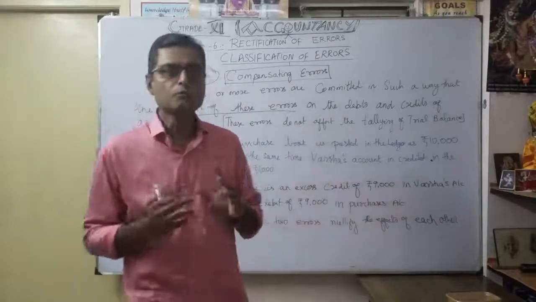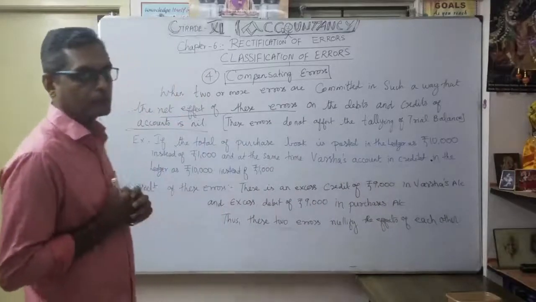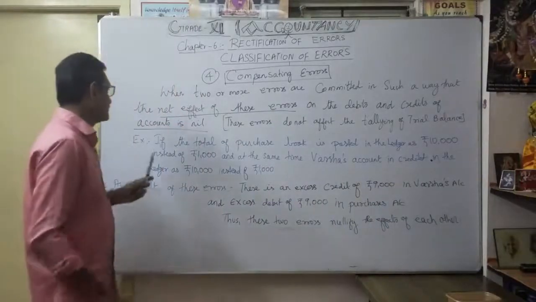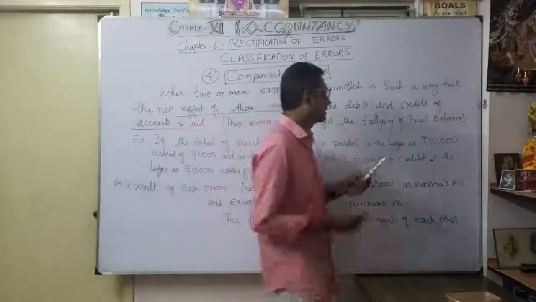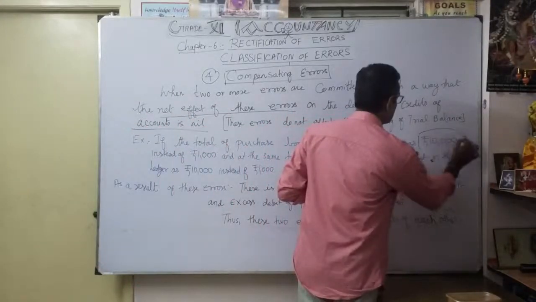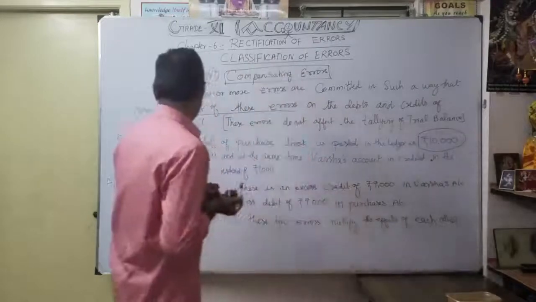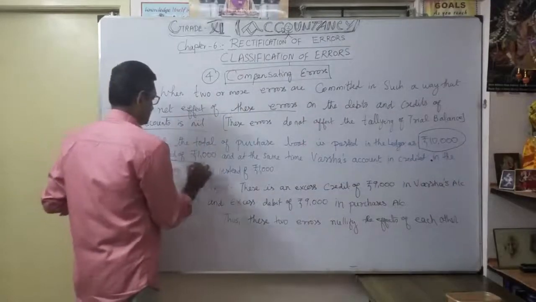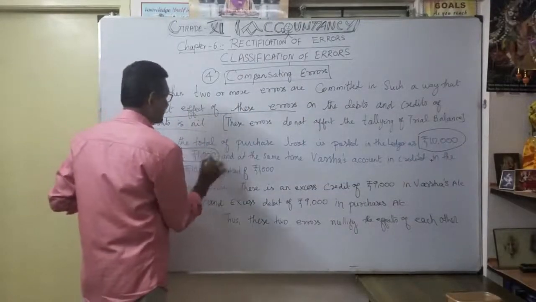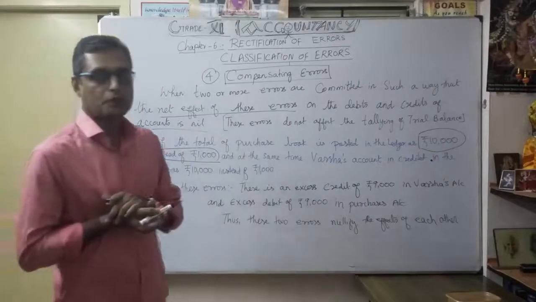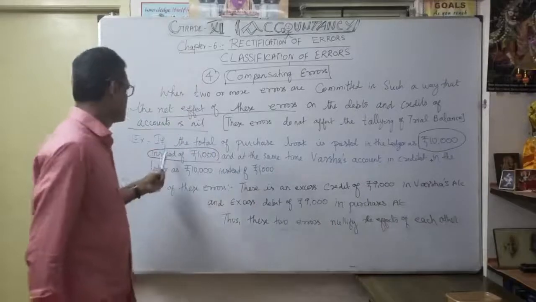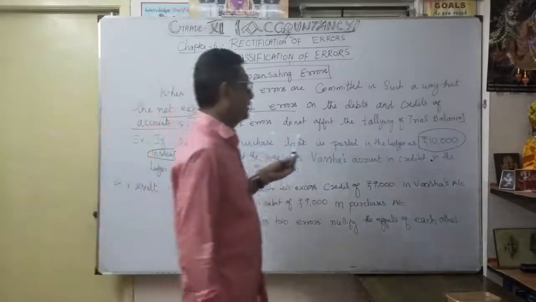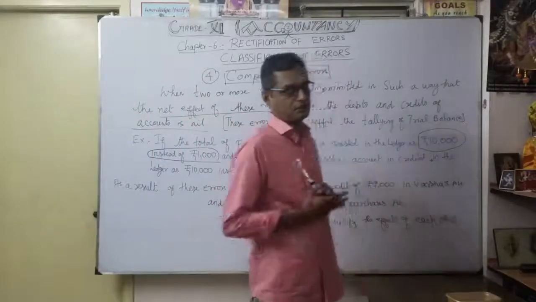Now we want to look at one example. If the total of the purchase book is posted in the ledger as 10,000 instead of 1,000. Actually the total in the purchase book should be 1,000, but they entered 10,000.